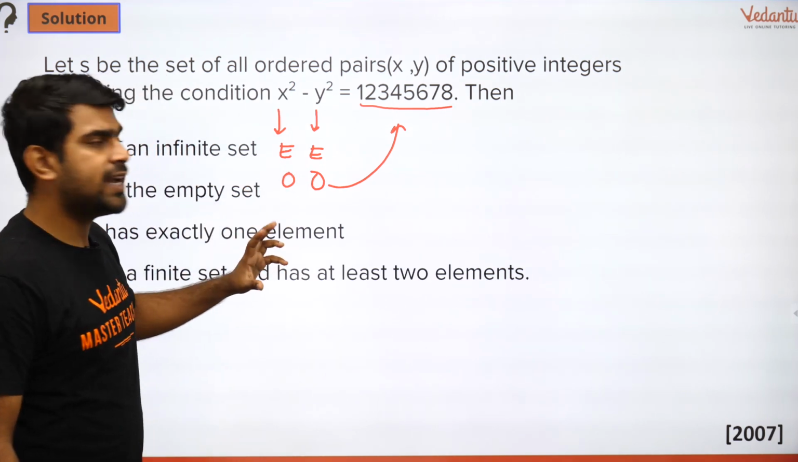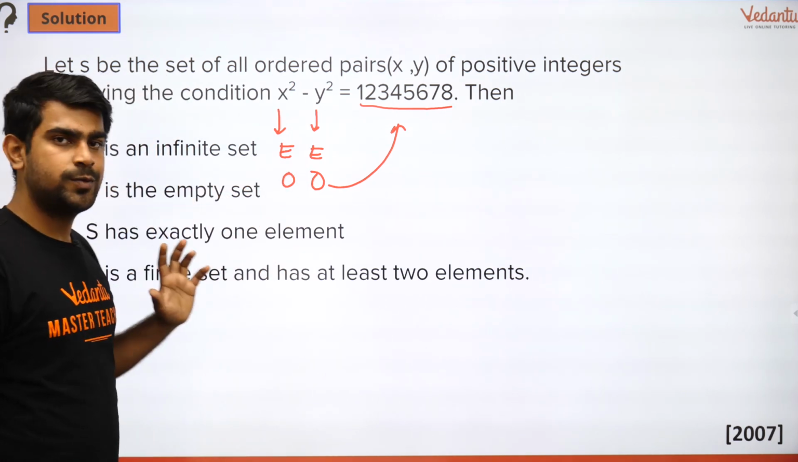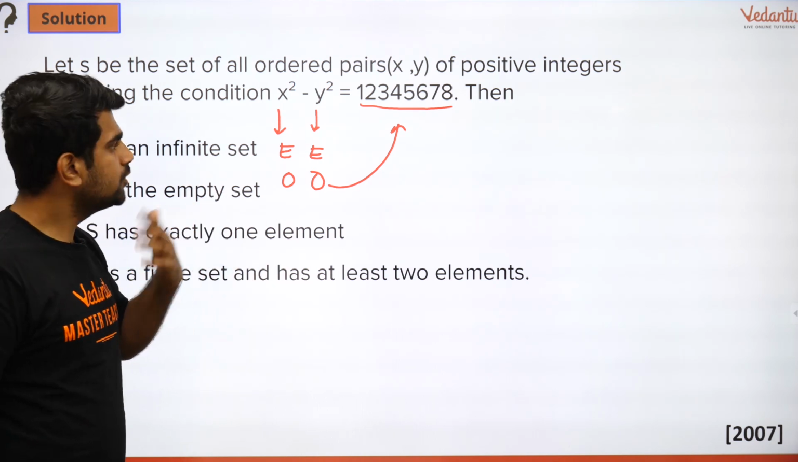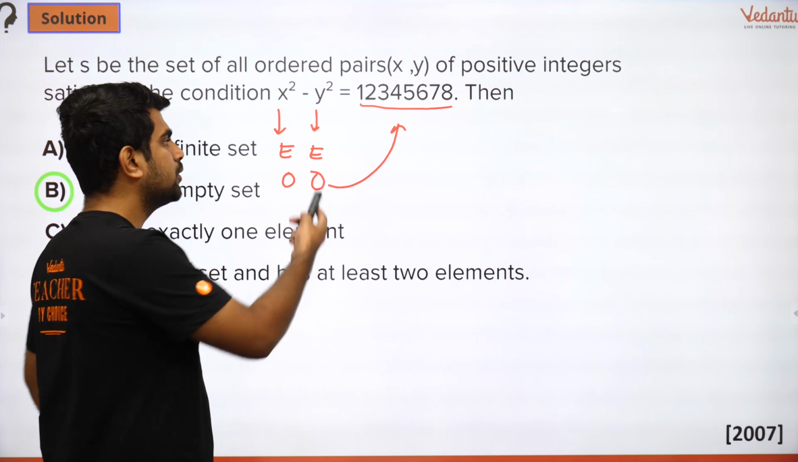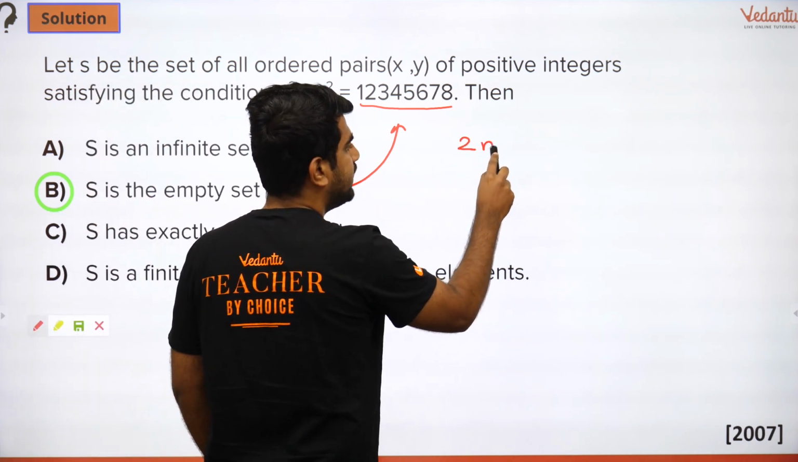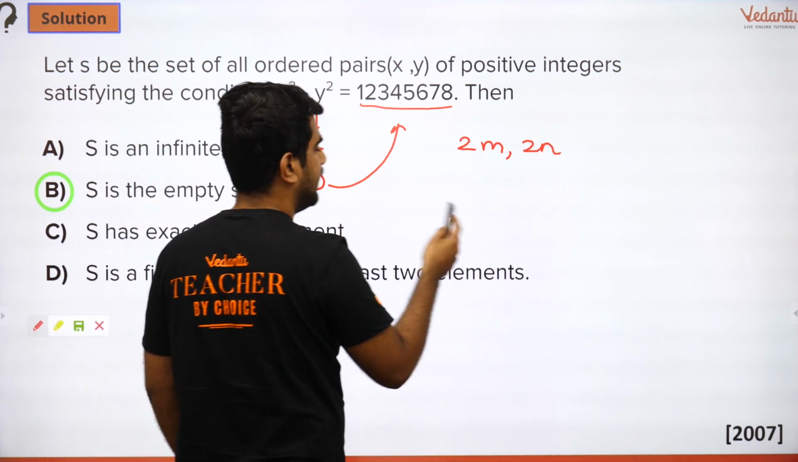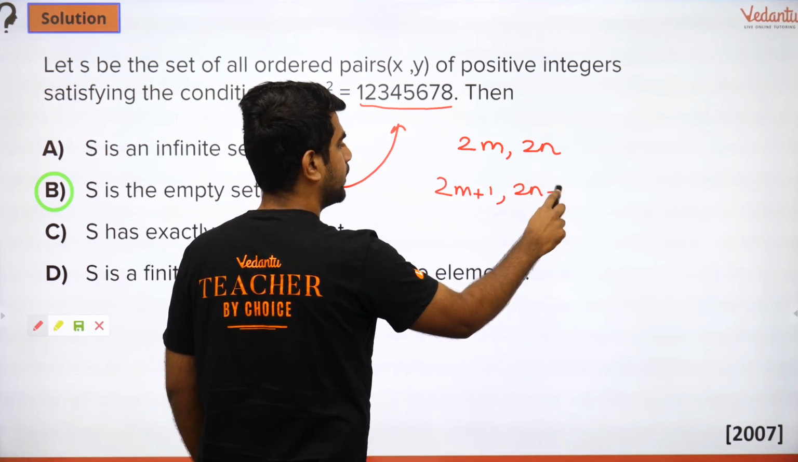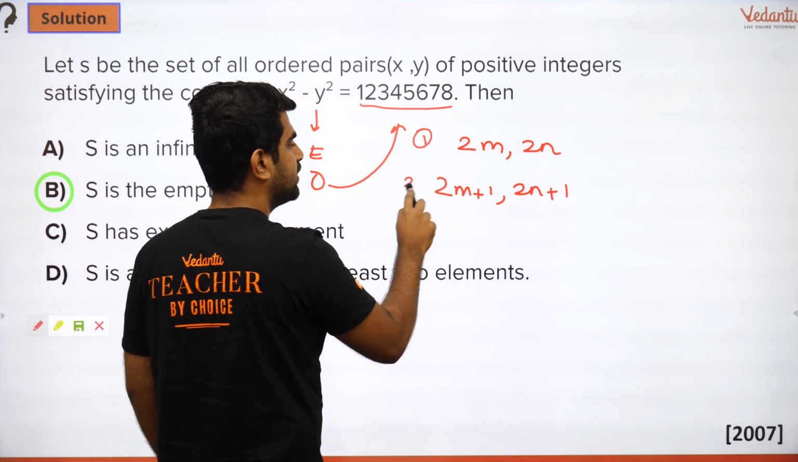Now, how do I handle this? So let's take it case by case, because case by case is going to make my job very simple. So let's say the even numbers are 2m and 2n. And when I take odd numbers, let me take it as 2m plus 1 and 2n plus 1. This is case 1 and this is case 2.